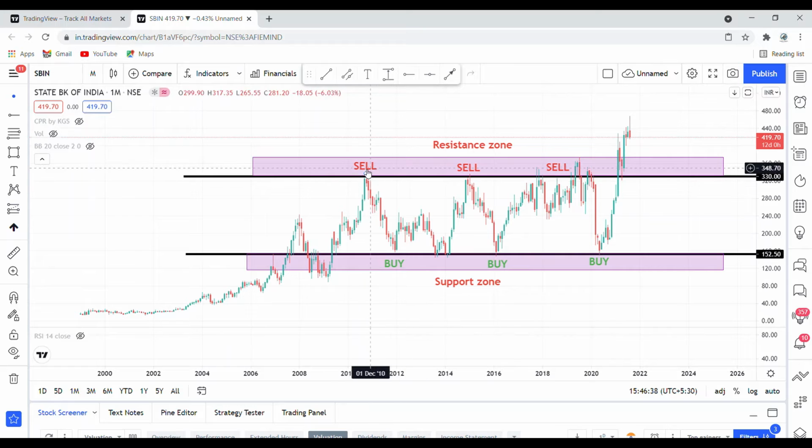Whenever it is trading at 350, 330 level, you can see it immediately comes down from there. So above 330 to 350 is a very good area to sell SBI stock, because that is the resistance zone. But whenever it touches 150, even in the Corona period on 4th May, it touched a low of around 150 range, and from there it again went up. Recently, in February 2021, it crossed this particular resistance and went up to almost 465, 469 range.